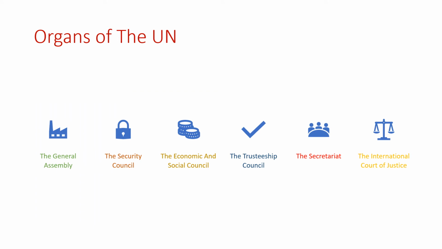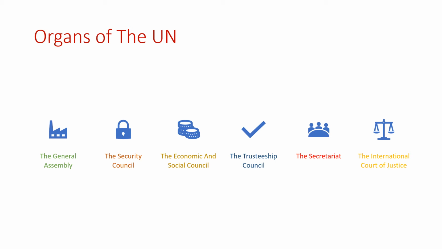Now, next topic is what are the organs of United Nations. As you can see on your screen, there are 6 organs: General Assembly, Security Council, Economic and Social Council, Trusteeship Council, Secretariat and International Court of Justice.